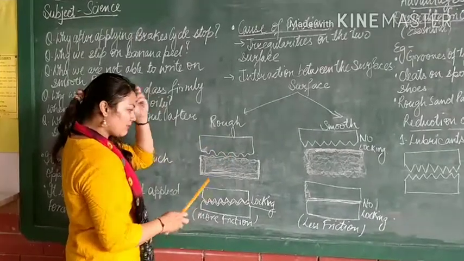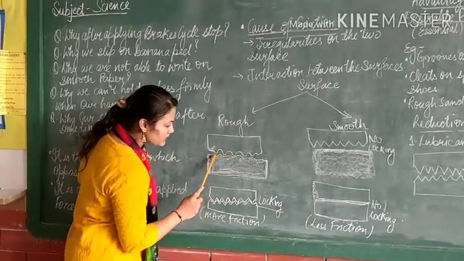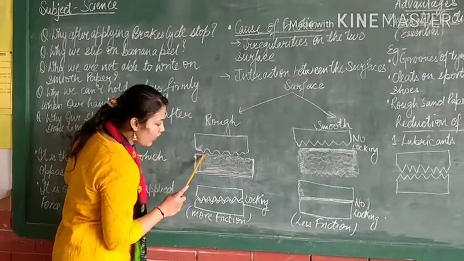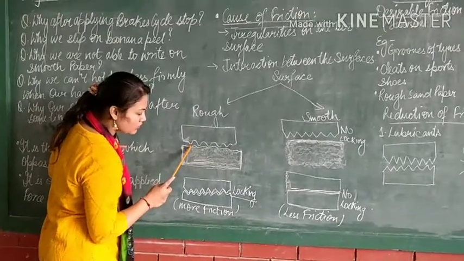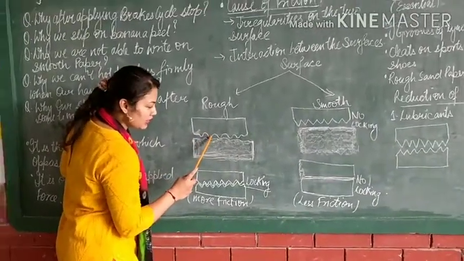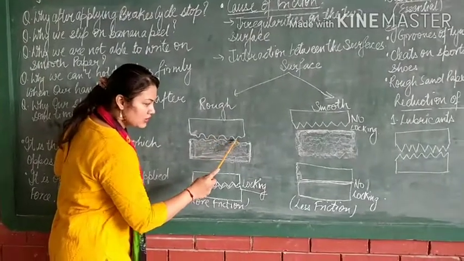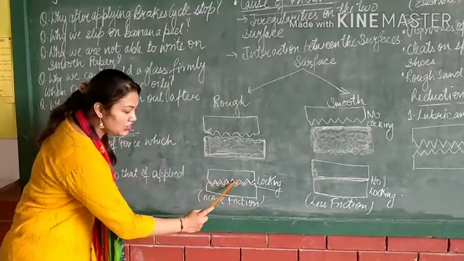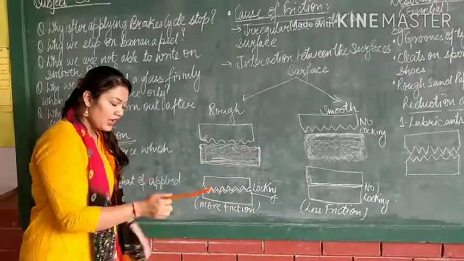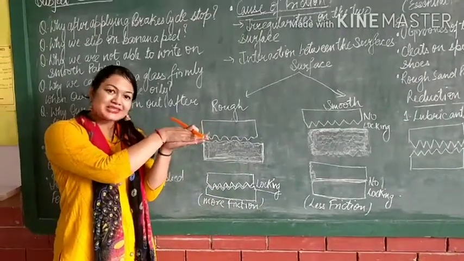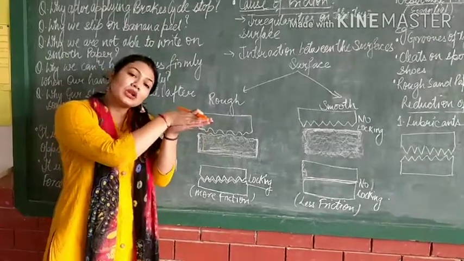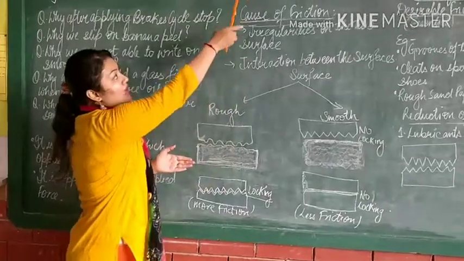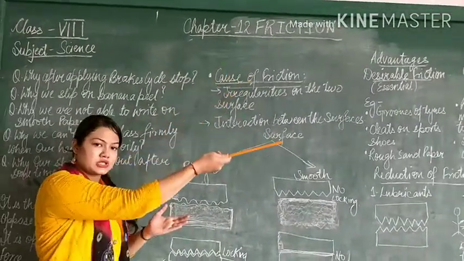So now what is going to happen? If you see this irregularity, these humps are going to lock in these depressions. Like if one is irregular and the other is also irregular, they are locking each other. And if the locking is happening, that means there is large friction, because the more the locking, the more the opposing force, and that opposing force is known as frictional force or friction.